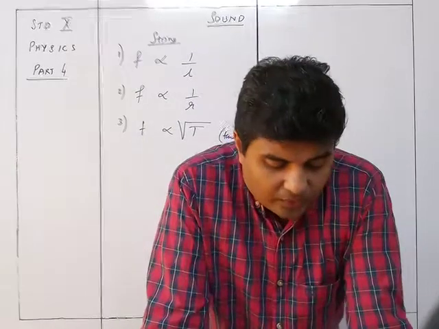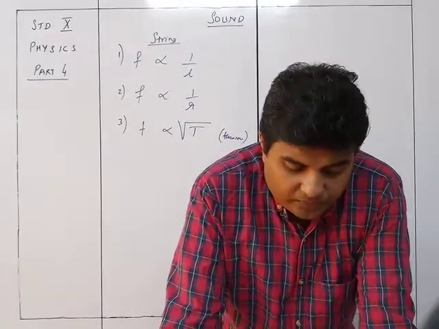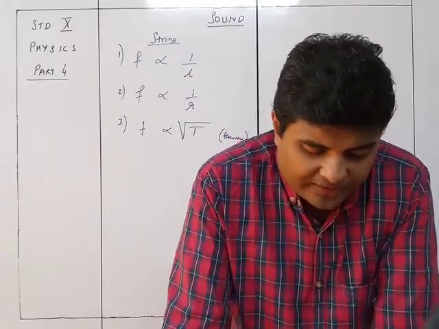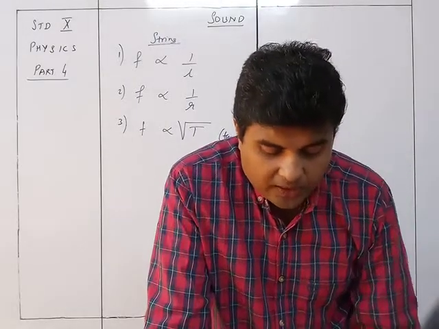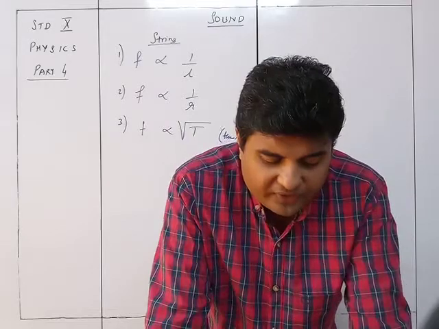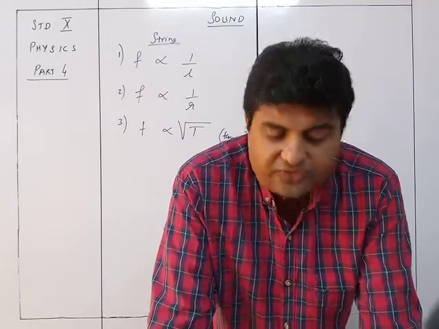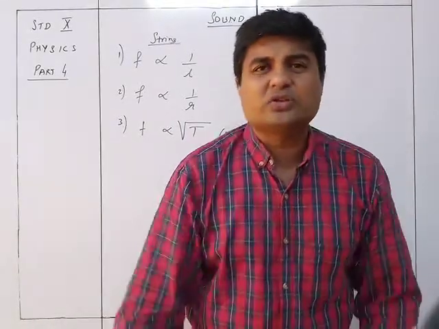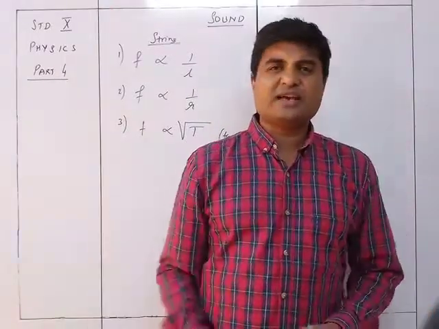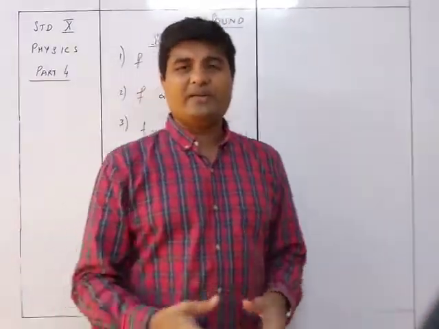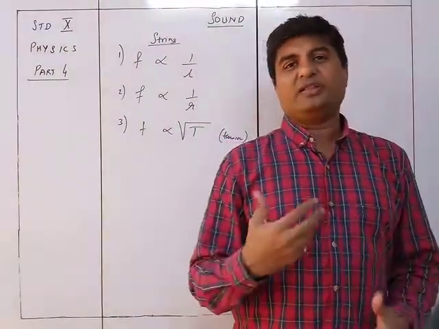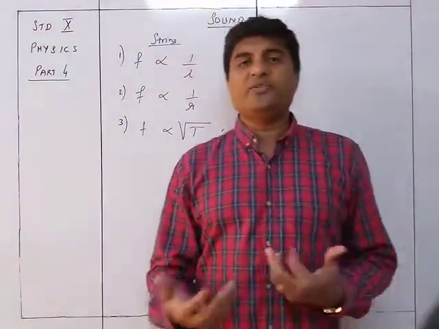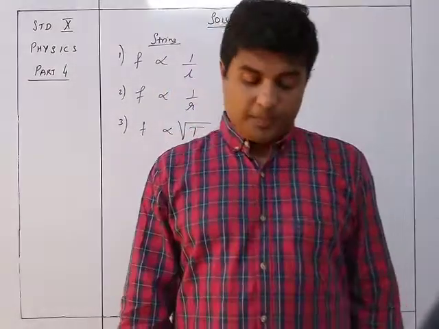Sixth one, when we strike the keys of a piano, various strings are set in vibration, each at its own natural frequency, because they are of different thickness and under different tension. So in a piano there are many different strings, which will be set into vibration at the time, and because of the different thickness and different lengths, different frequencies will be generated in the piano.